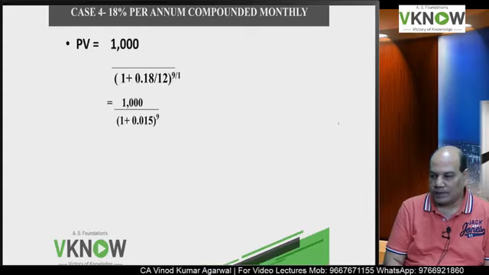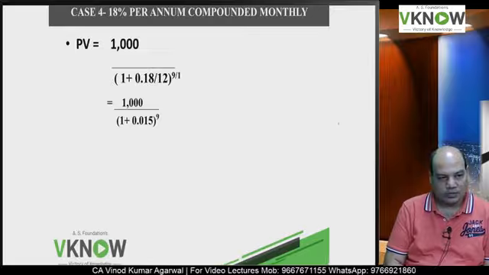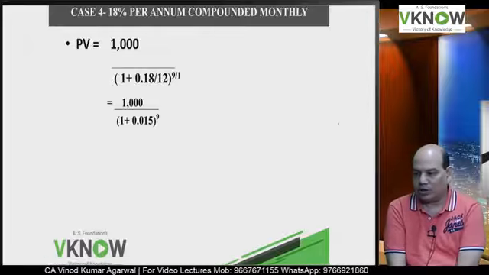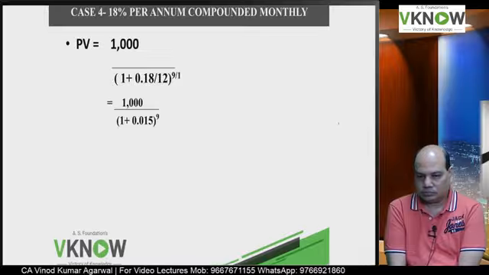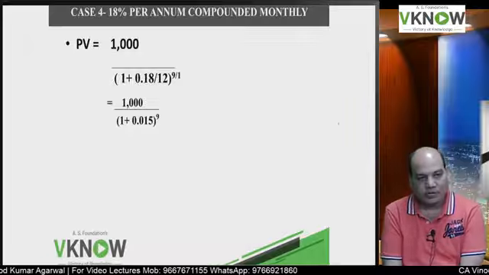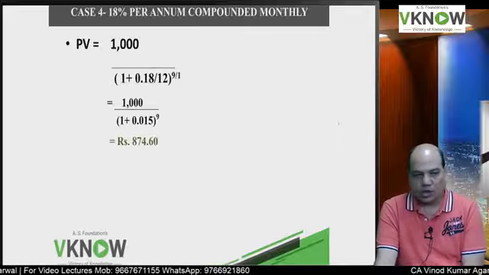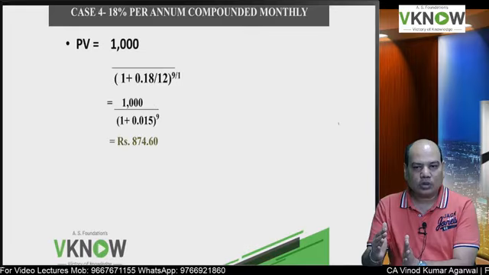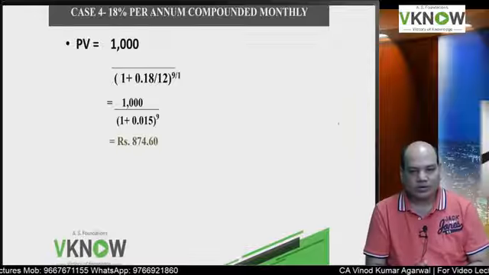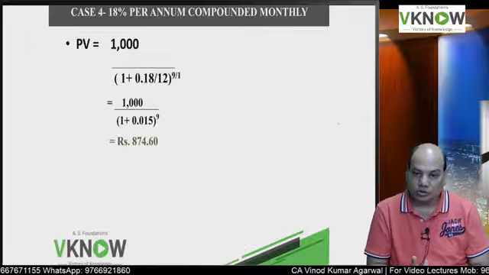1000 divided by 1.015 to the power 9. Type on your calculator 1000 divided by 1.015, equal to, 9 times. Yes, what is the answer? Anybody please reply. 874.60. Very good. So I have solved a question where they can ask you in months also. How to deal with that I have told you. This question you will not find in the publication of the institute, but if they ask in the exam, you should be able to solve it.